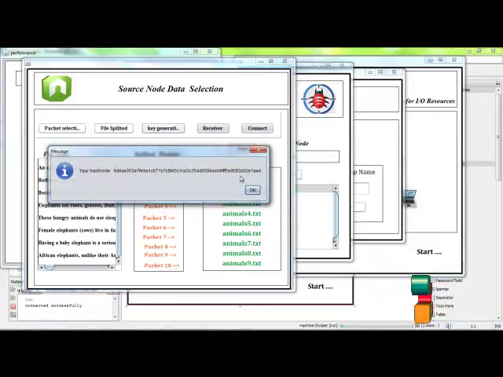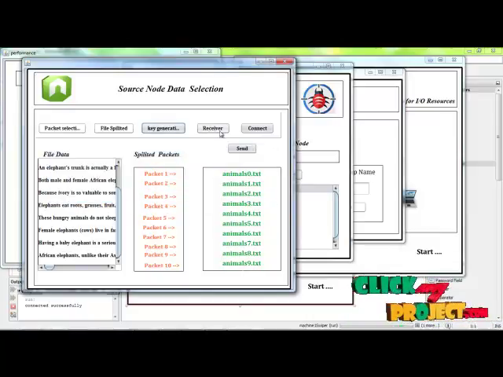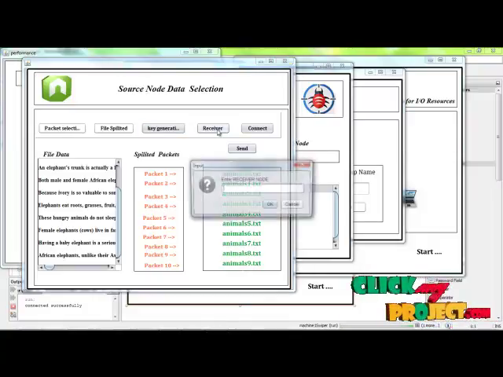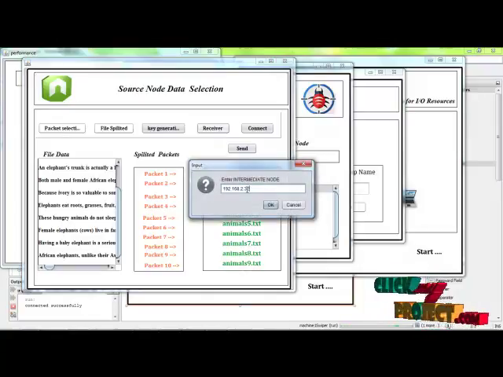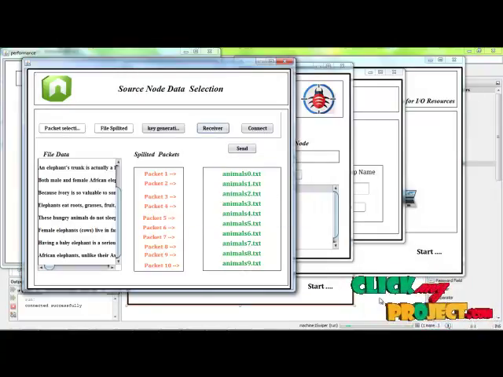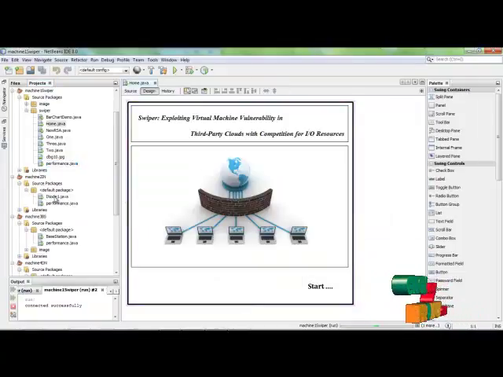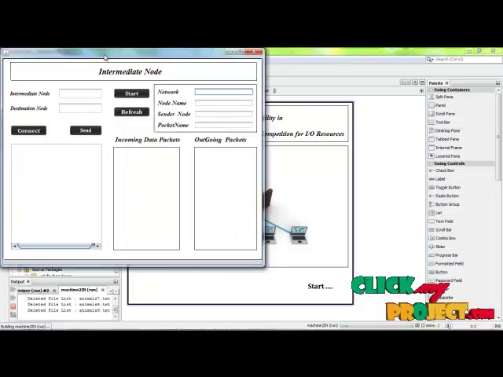This is the key attached to every file or packet during transmissions to make a secure and authenticated transmission to every user. And the destination node and the intermediate node can be chosen. After that, click inode.java. This can act as an intermediate node.